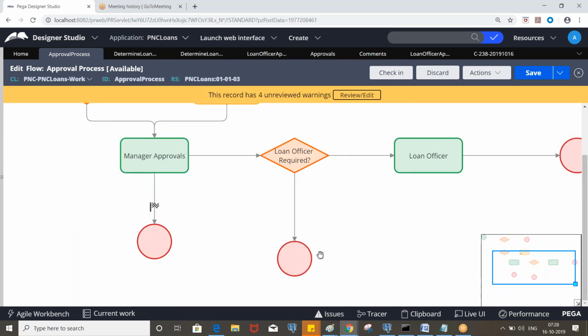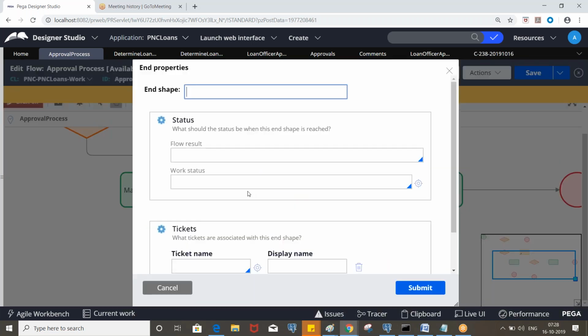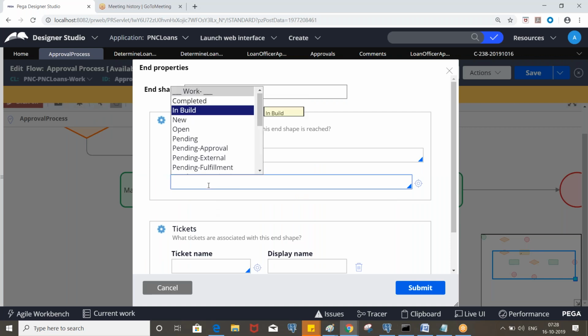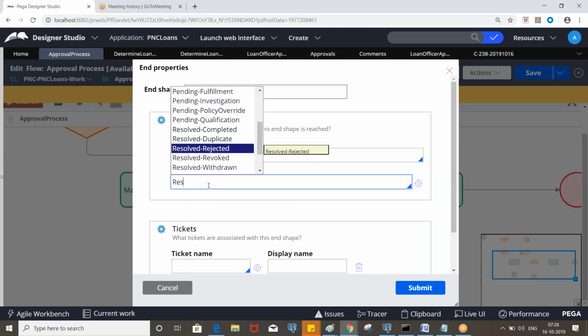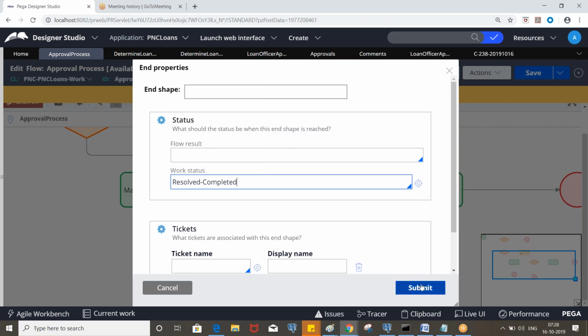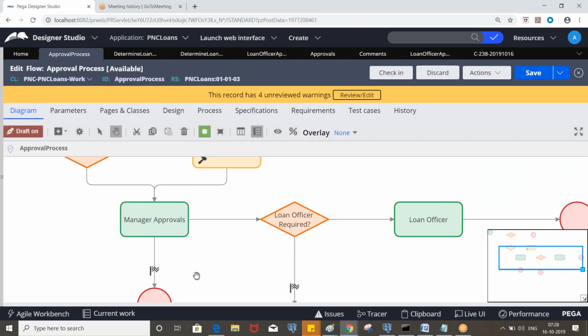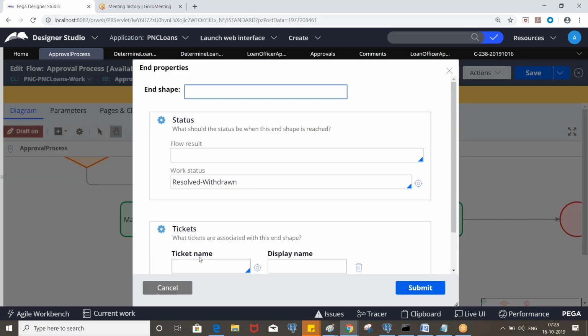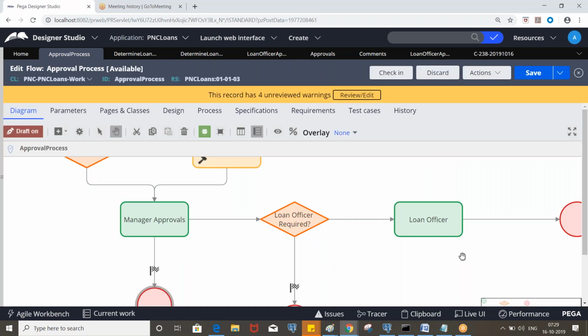Okay, and so this one also resolve, this one is resolve completed, right? This one is resolved, withdrawn, and this is resolved, completed.